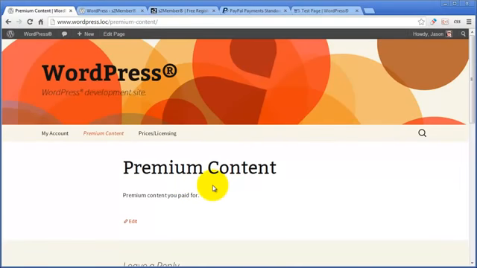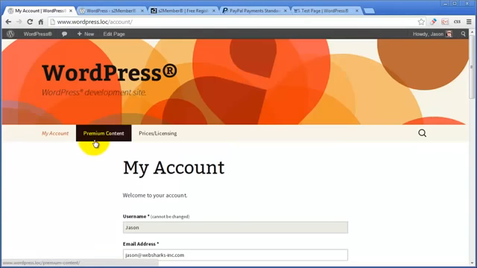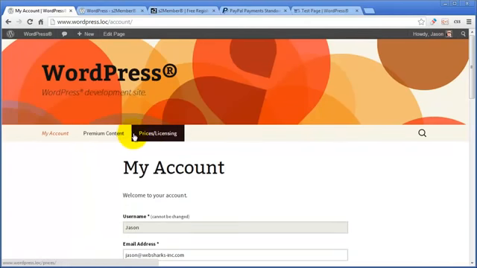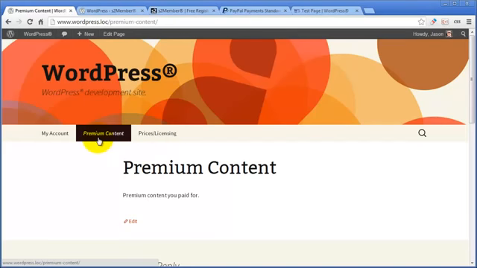In other words, they have to have paid. They have to have gone here, clicked the button, checked out, logged into their account. Otherwise, if I click this link while I'm not logged into the site, I would get redirected here. That's my membership options page. So if I click this link while I'm not logged in, I'd end up here and it would ask me to pay. You would be showing me as the potential customer what it is that you're offering and why I was redirected to that page. So that's how you protect content with S2Member.